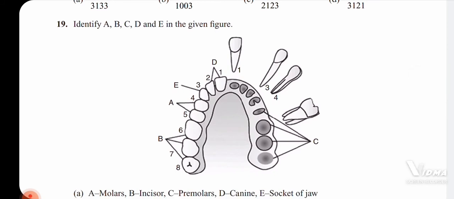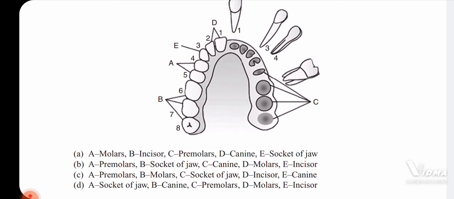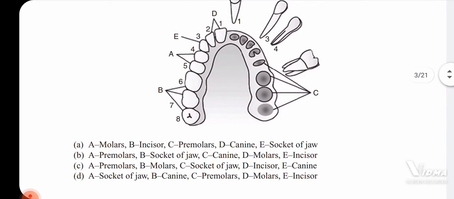So next, 19th question. You can observe the diagram which is labeled with A, B, C, D and E. Here D, E, A and B are the teeth which are present in our jaws. D is the incisors, E is the canine, A is the premolars, and B is the molars.